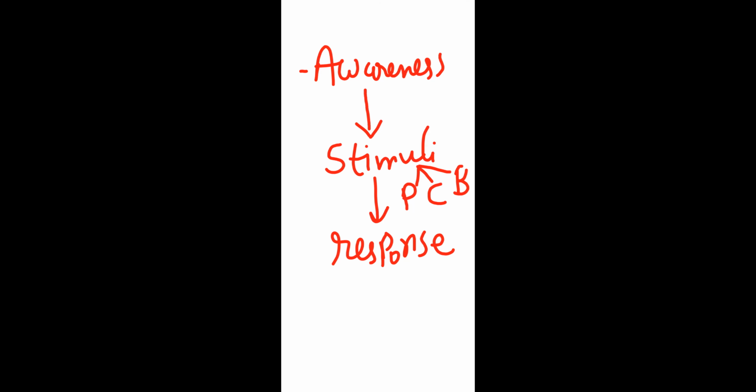So remember, stimuli are perceived by sense organs in higher animals. We are talking about living organisms, animals plus plants. Higher animals have sense organs which can sense the stimuli by their eyes, ears, nose. But plants do not have any sense organs. Plants do not have eyes, ears, nose, like that.